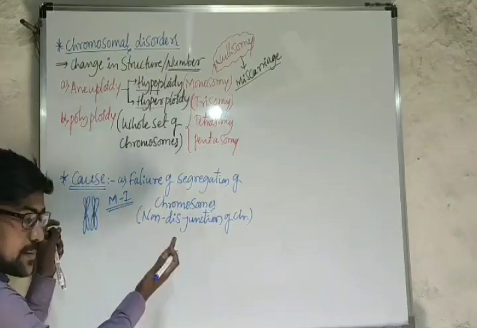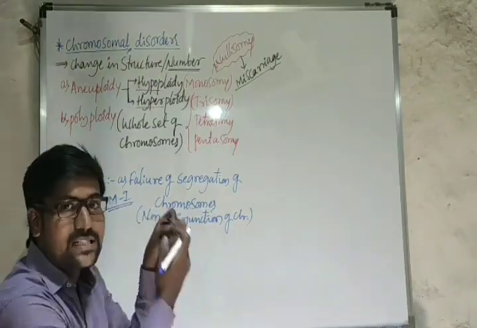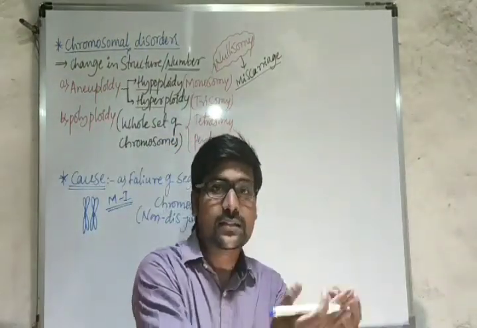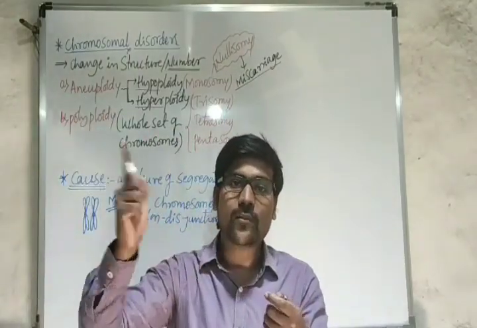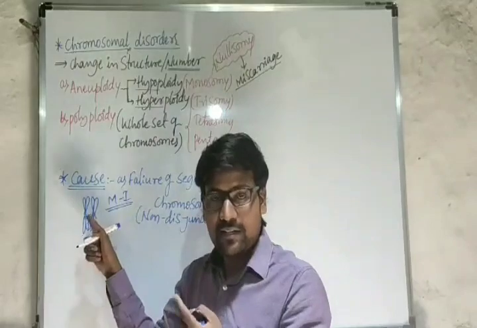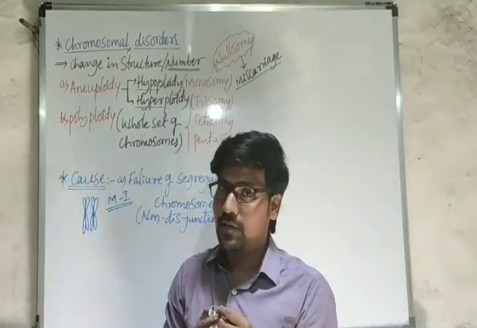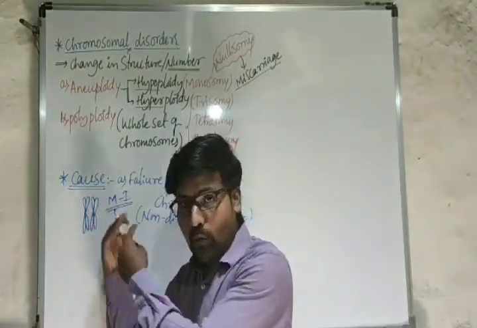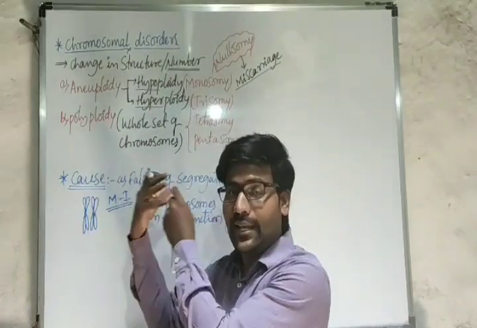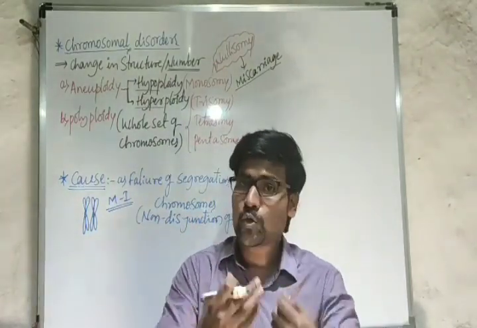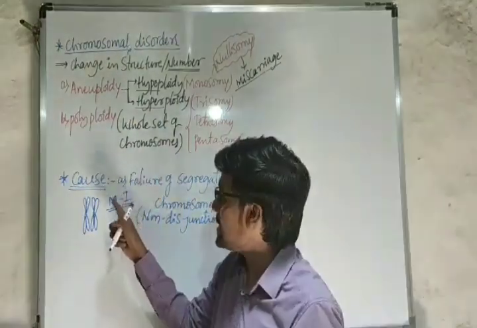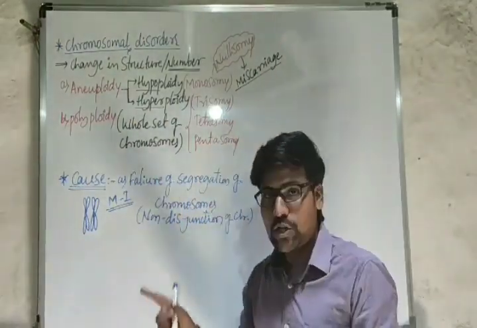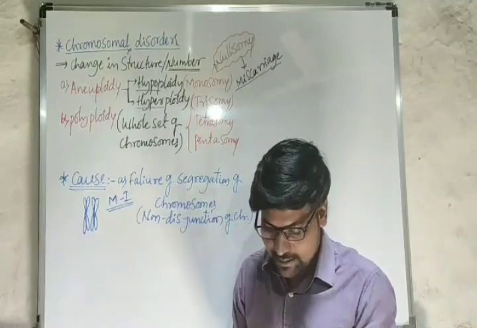If the pair is not separated, both the chromosomes as they are enter into one gamete, then if an egg is fused to that gamete, one more chromosome is added here. That means it becomes a trisomy. Or else, in the other gamete it becomes a monosomy condition. That means the trisomy and monosomy conditions arise because of failure of segregation of chromosomes or chromatids.